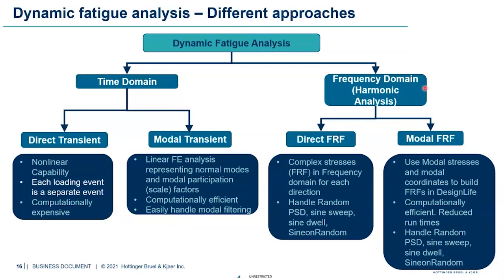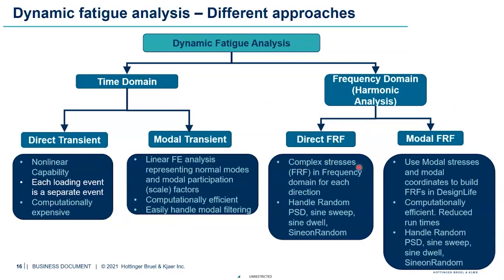We can also handle things in the frequency domain, which is what we're going to talk about in today's topic. So we can do one route, which is the direct FRF route. In this case, we are doing the FFT calculations in the FE packages like ANSYS, Abaqus, or Nastran, where the FE packages are going to give us complex stresses.